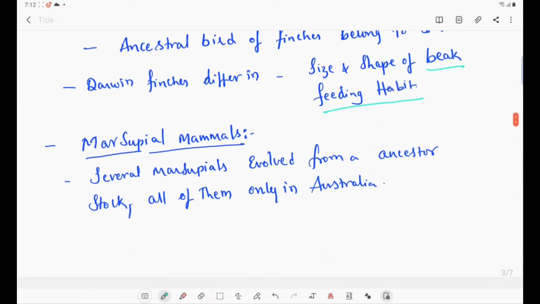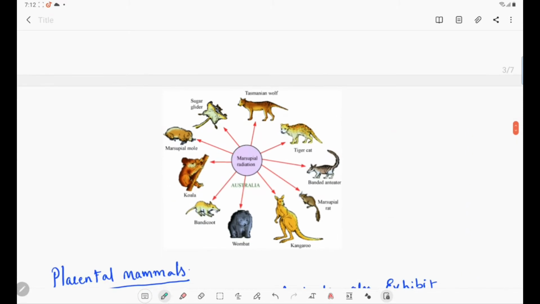Marsupial mammals means all these marsupial mammals have evolved in Australia only. Marsupial mammals are dominant in the Australian continent due to lack of competition. Several marsupials have evolved from an ancestor stock, and all of them only in Australia. Right. Now let us see the marsupial radiation. All these marsupial mammals have evolved in Australia.